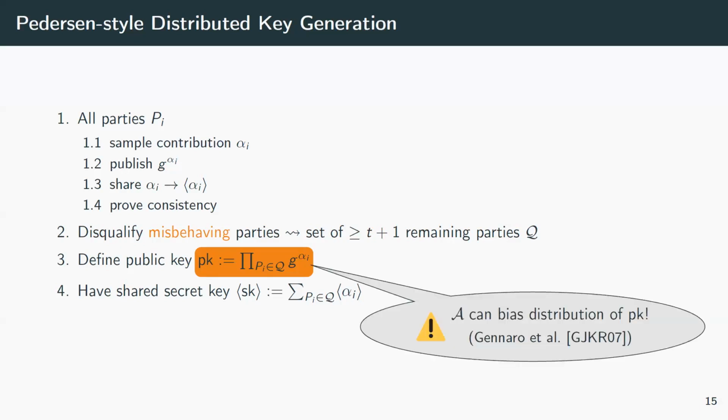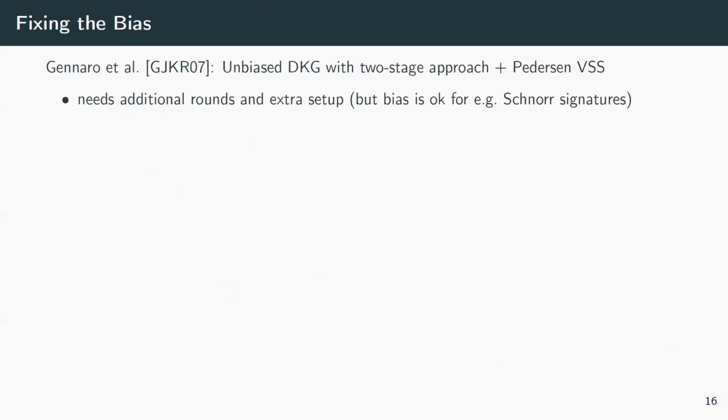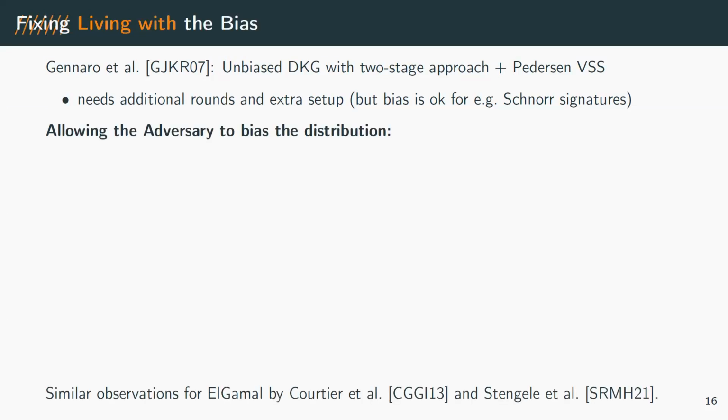And Gennaro et al. observed exactly this. A rushing adversary can make parties drop out to influence this distribution. They gave a way to fix this by using a more complicated protocol with more rounds and extra setup to guarantee a uniform, or in our case, almost uniform public key. But they also showed that it was fine for Schnorr signatures. So the question, of course, is can we keep the simple protocol? Is it also fine in our case? And the answer is yes.